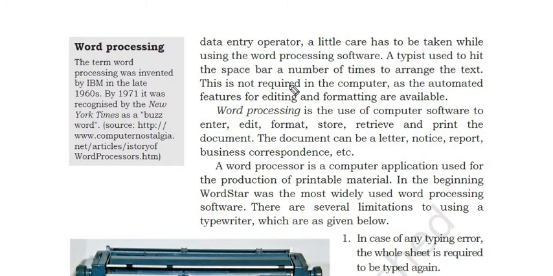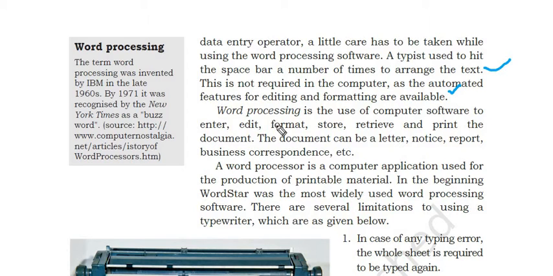A typist used to hit the spacebar a number of times to arrange the text. This is not required in a computer as automatic features for editing and formatting are available, right? Word processing is the use of computer software to enter, edit, format, store, retrieve, and print the document.